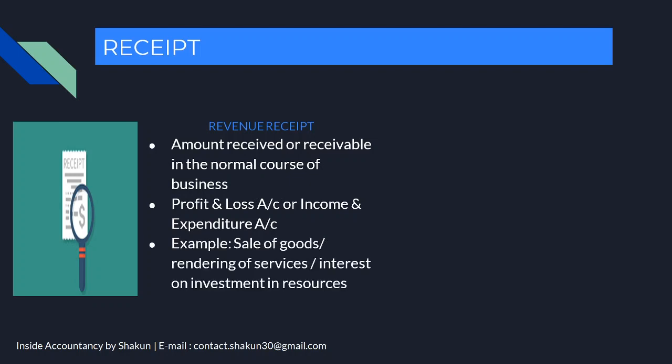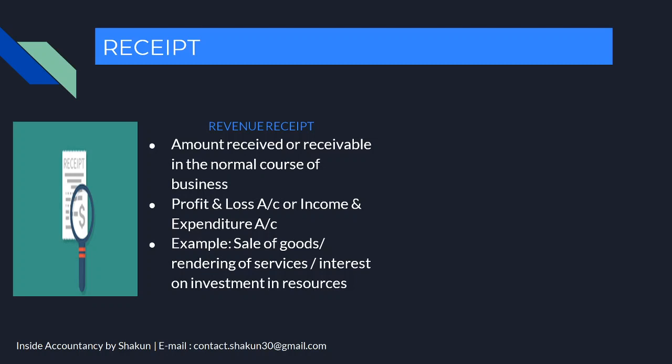As I've already talked about the examples, the money which a business earns from the sale of goods or by providing the services or by receiving the interest on the investments that have been made by the business, they are all falling in the category of revenue receipts. So remember, revenue means regular. So anything which you regularly receive is termed as revenue receipt.